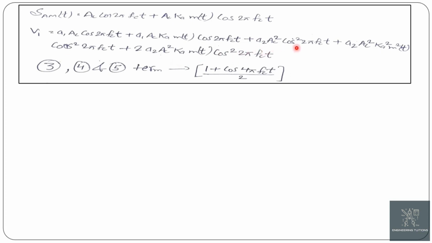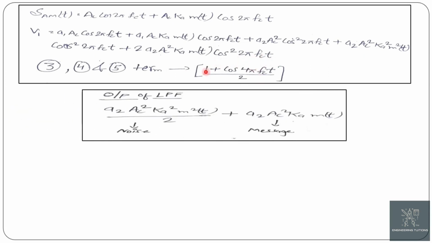Now from this equation, the third, fourth and fifth terms after simplification will come in the form like 1 plus cos 4 pi fct by 2, as it becomes the formula of twice of cos square A. So after simplifying this, we get the output of the LPF as A2 Ac square K square m(t) square by 2 plus A2 Ac square K m(t).